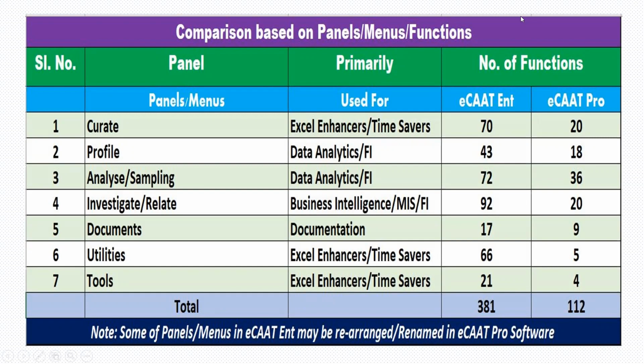The profile panel can be used for data analytics or fraud investigation. The functions in the analyzer and sampling can be used for data analytics or fraud investigation. Similarly, for the functions in investigate or relate, there are totally 92 functions in ECAT Enterprise and 20 in ECAT Pro. These can be used for business intelligence, MIS or fraud investigation. You also have documentation features and Excel enhancers or time savers in the utilities and tools panel.